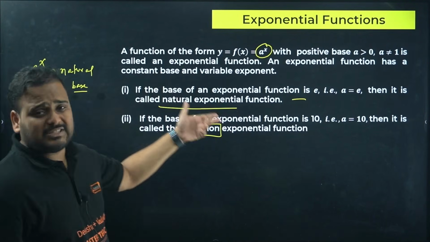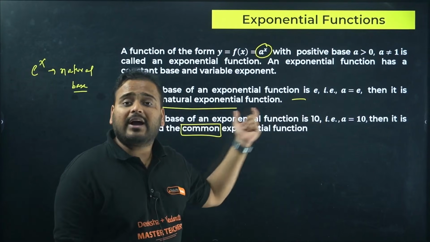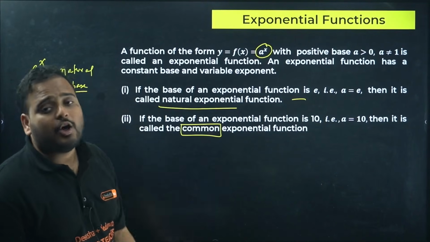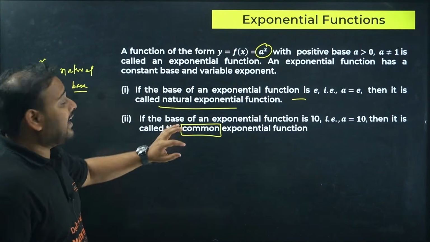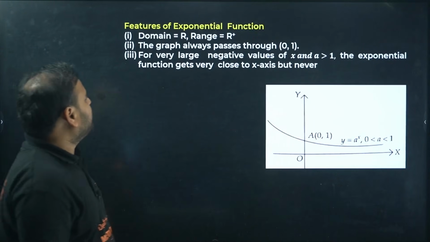And we can have other bases also. We can have base 2, 5, anything. But usually we use 10 and e. For e you get the natural exponential function. For 10 you get the common exponential function. I have given the formulas for both the derivatives if you remember. Now, features of exponential function.